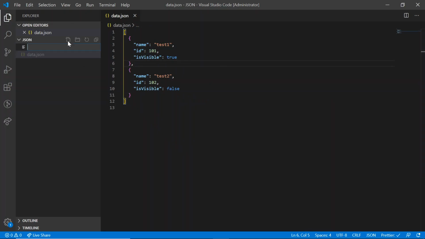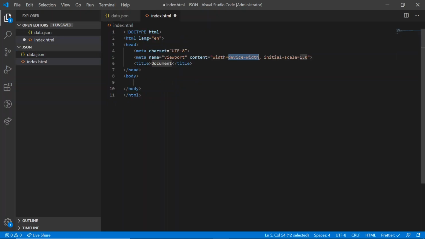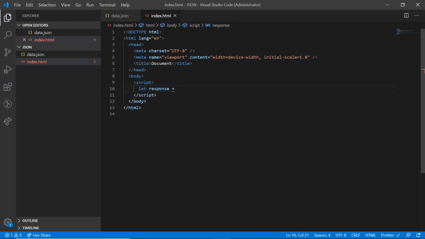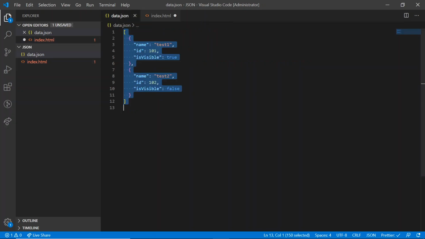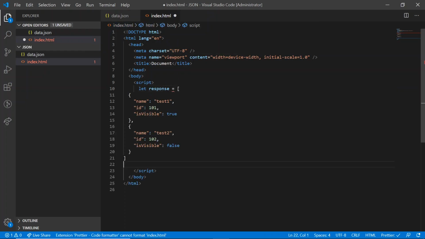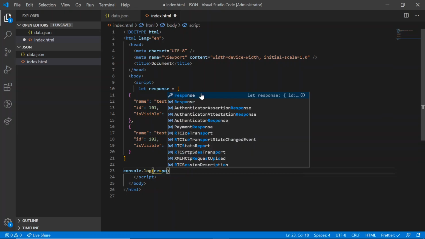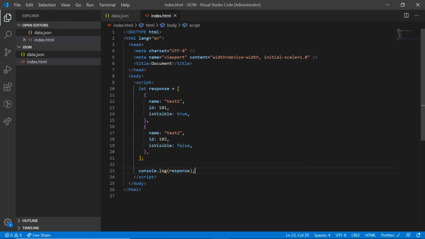Now let's create one HTML file. Here inside this file, I am going to use a script tag, and let's create a variable called response. Now let's assign the JSON data that we have created. Paste it here. Console.log response. Now let's check its value in the browser.